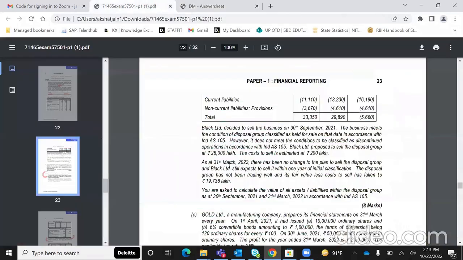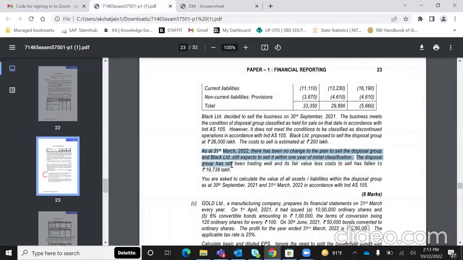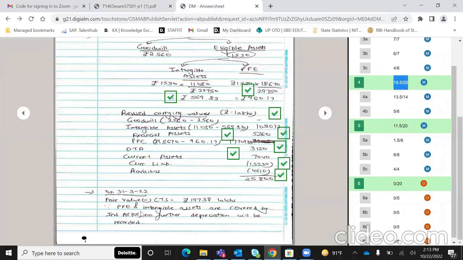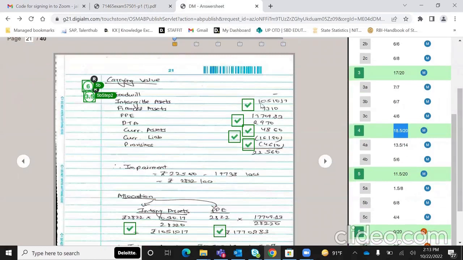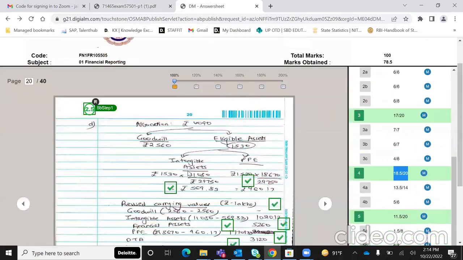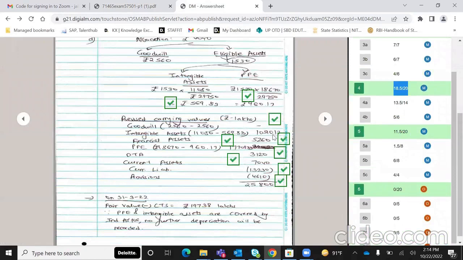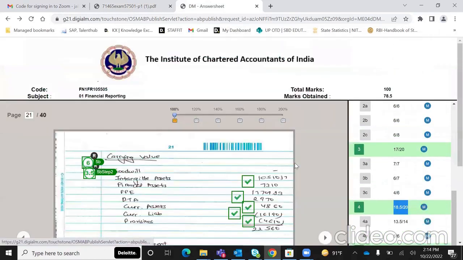Now moving on to the next year, they've said कि as of 31st March 2022 also, the disposal group is still there, and they've given us a revised fair value less cost to sell. Okay. So in this now 31st March 2022, see that I've mentioned it. Assume that the examiner knows nothing about Ind AS 105. Mention it कि PPE, intangible asset अभी Ind AS 105 से covered है, तो अभी further depreciation इसमें नहीं होगा. Okay. Carrying value, goodwill, nil, intangible asset and PPE का हमने last page से जो है 10,510 and 17,709 that we've taken.